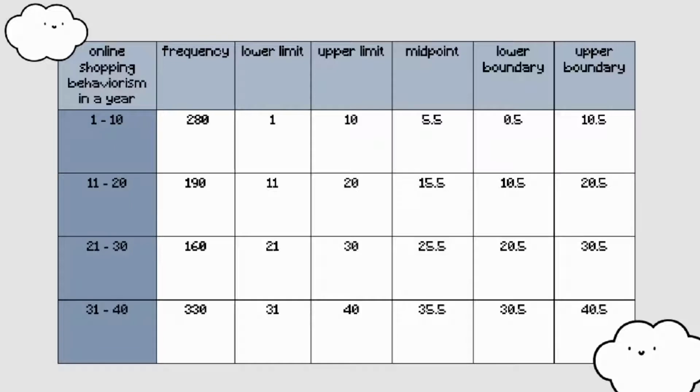Lastly, on the last class interval, the range is between 31 to 40 times. The frequency is 330, so the lower limit is 31 while the upper limit is 40. The midpoint is 35.5, the lower boundary is 30.5 and the upper boundary is 40.5.